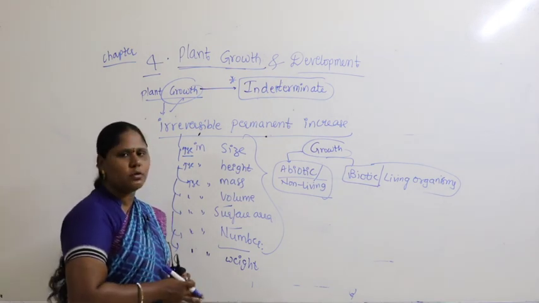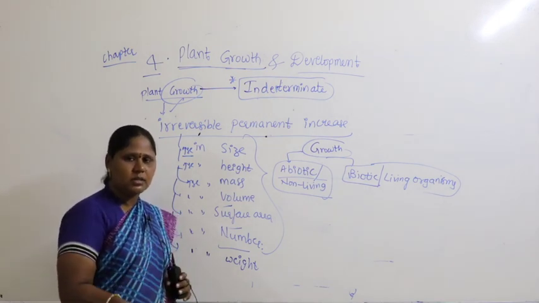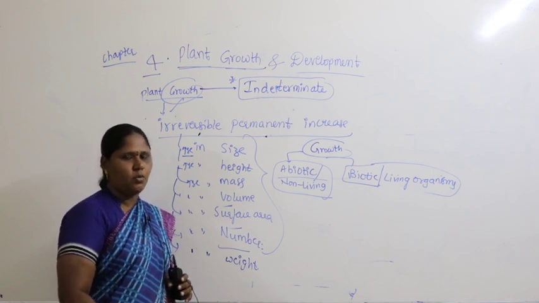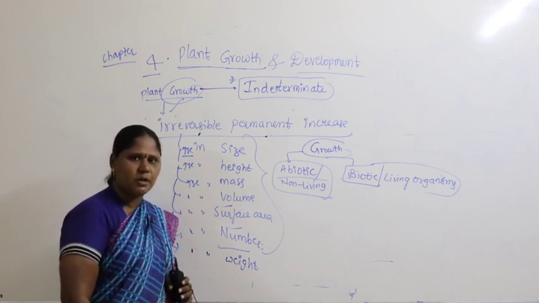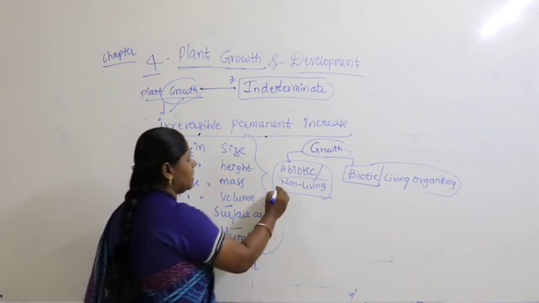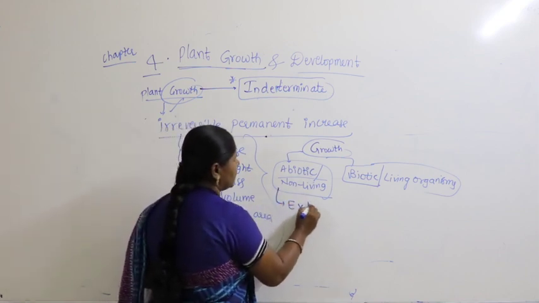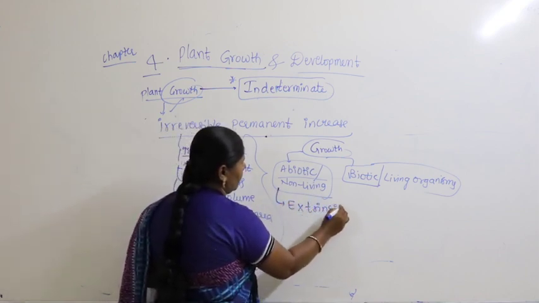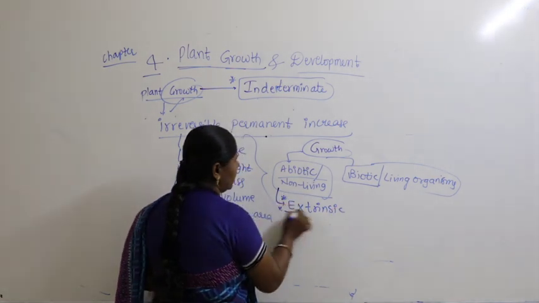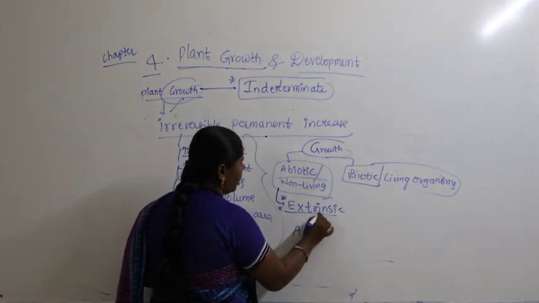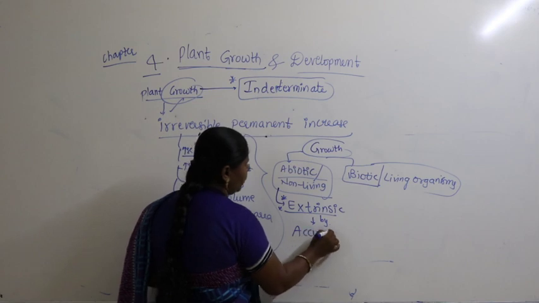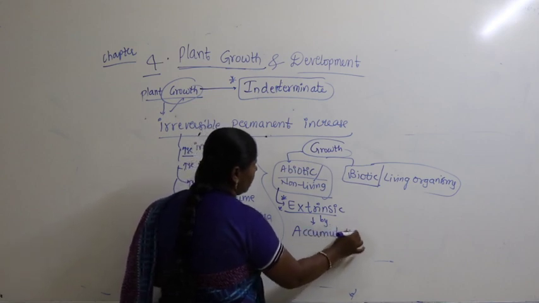So, when you take the growth phenomena, does the growth occur in abiotic? Definitely no. But what we studied in earlier chapters, in abiotic components, the growth is extrinsic. How does it occur?